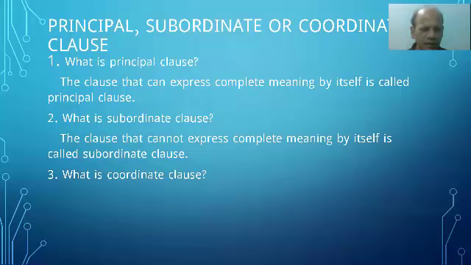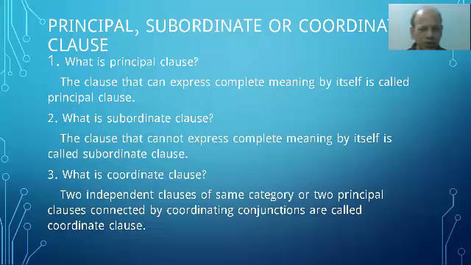Then number three, what is coordinate clause? Two independent clauses, two main clauses of the same category, or two principal clauses connected by coordinating conjunctions are called coordinate clause. Especially in compound sentence, we find this type of clause, coordinate clause. So we have got the definitions of three types of clause.